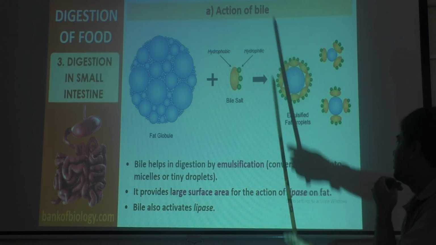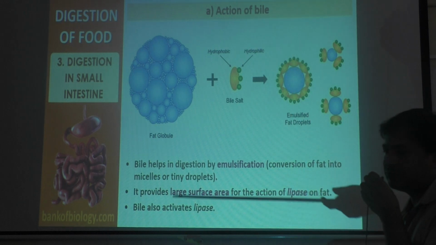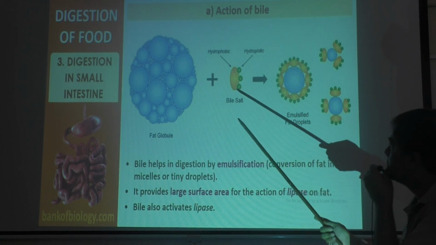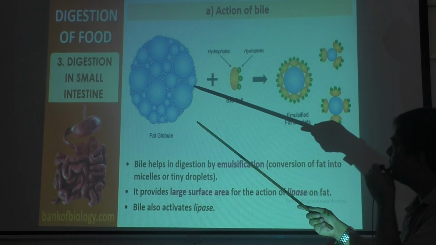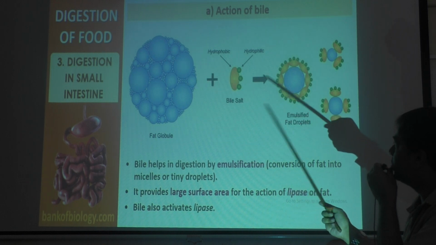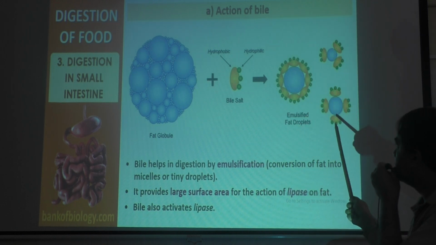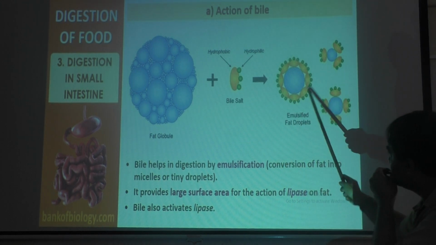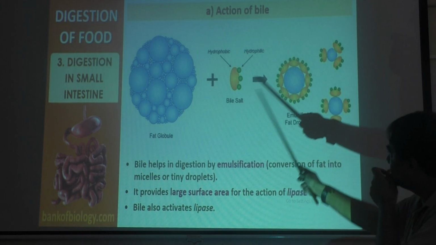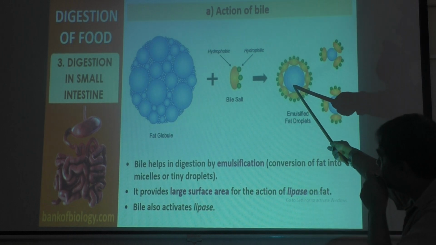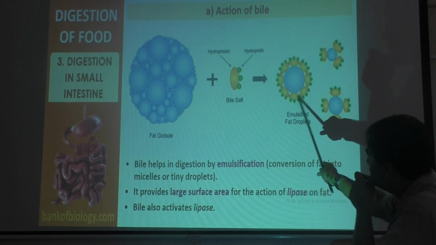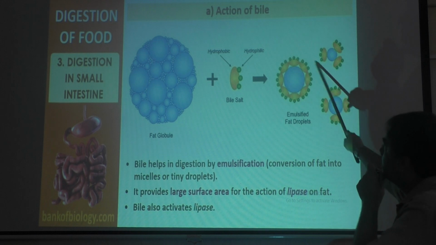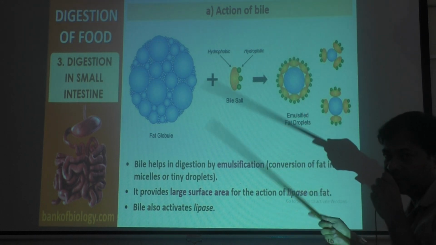Okay, so already I have explained in the frog, the same thing happens there also. When bile juice mixes, larger fat globules are broken into smaller fat globules. You can see here the big ball-like structure is converted to small ball-like structures. So this is one fat molecule, one fat globule. Around that, this orange color that you see is bile salt, so it is surrounded by bile salt.